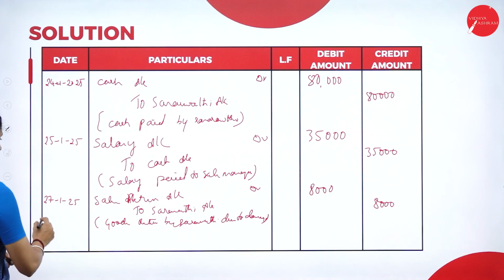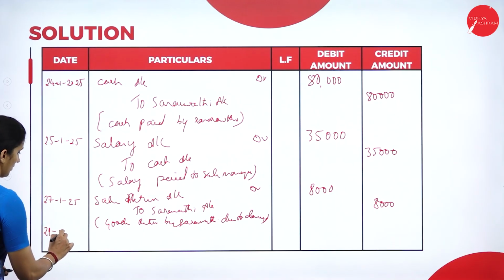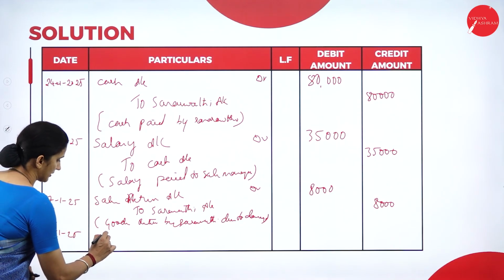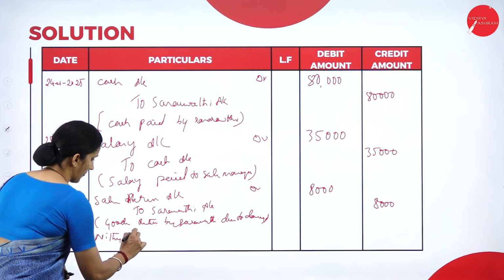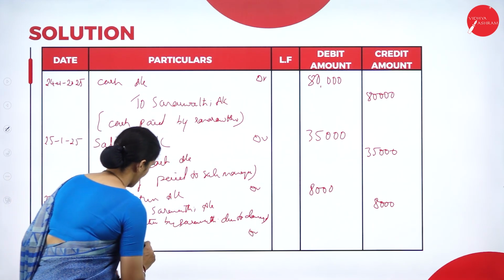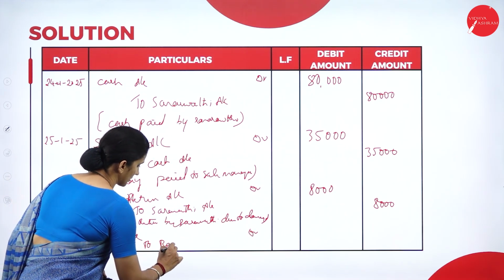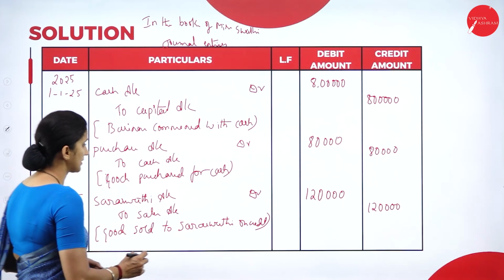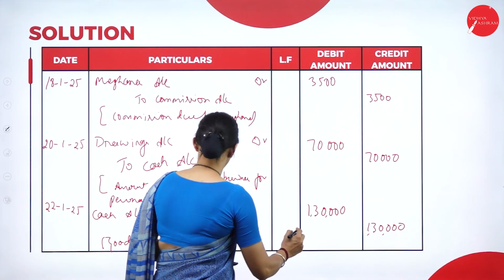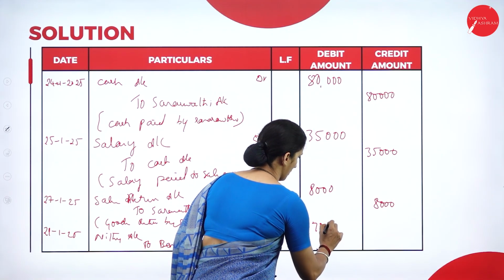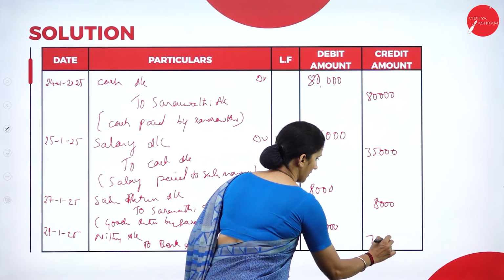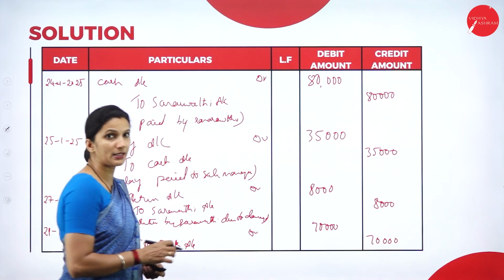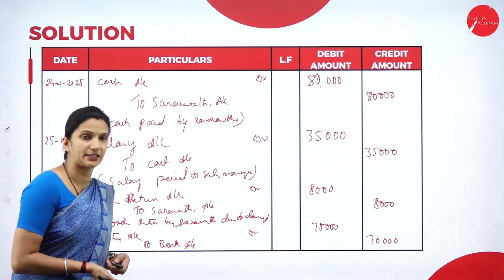So on 29th, Nitya's account debit to bank account. What is the amount here? It is 70,000. So the narration: cheque paid to Nitya.